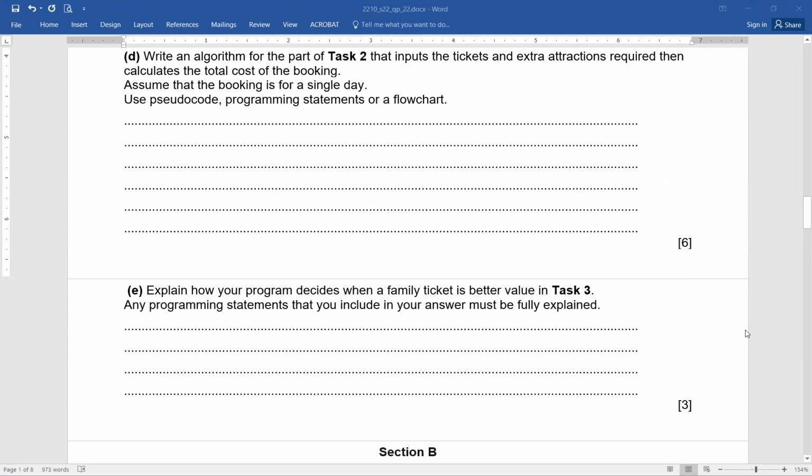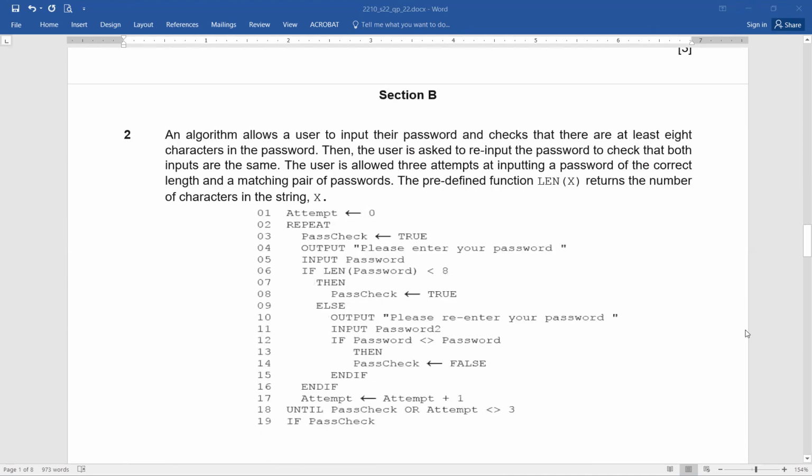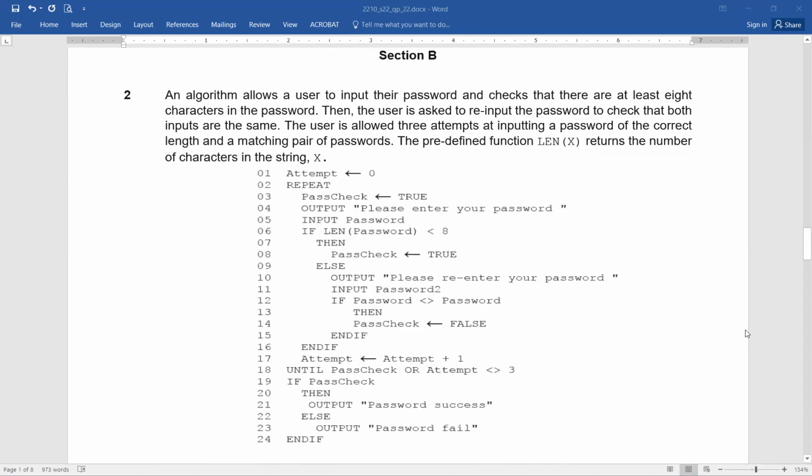Let me move on to section B, that is our major concern, because this is dealing with a number of topics that are similar to what we have studied. Now you can see, question number 2, the algorithm allows a user to input their password and checks that there are at least 8 characters in the password. Then the user is asked to re-input the password to check that both inputs are same. The user is allowed 3 attempts at inputting a password of the correct length and a matching pair of passwords. The predefined function len, length of x, returns the number of characters in the string x.